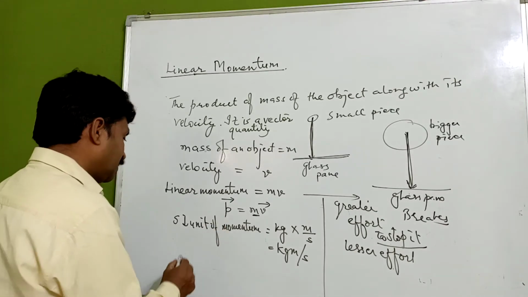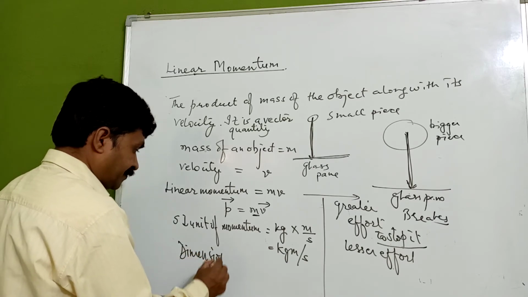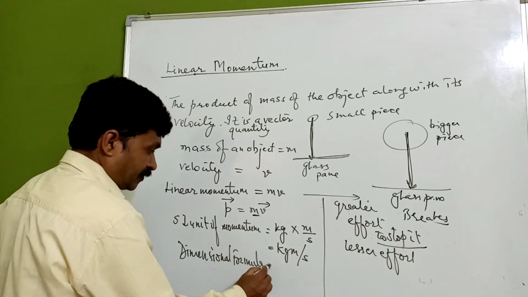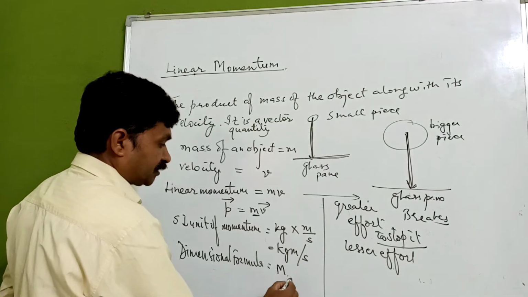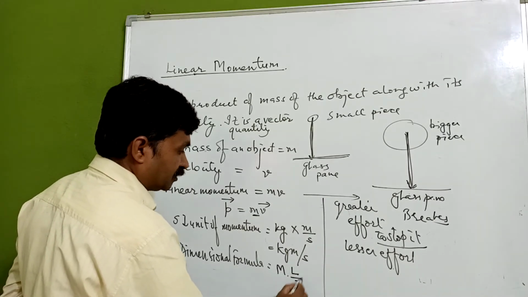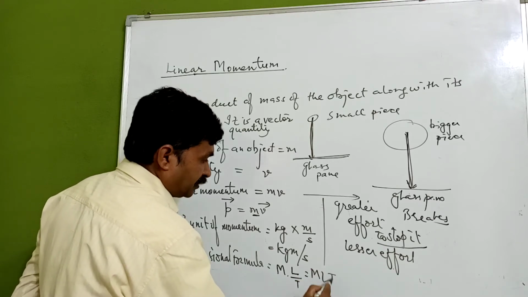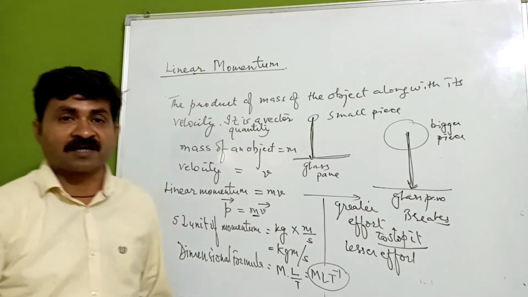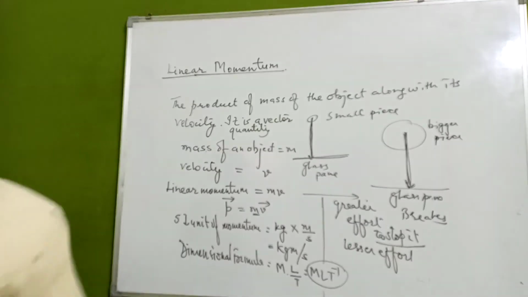Now we must also know the dimensional formula. Kg means mass, that is M, and velocity is L upon T, so it is going to be M L T raised to the power minus 1. This is the dimensional formula for linear momentum.